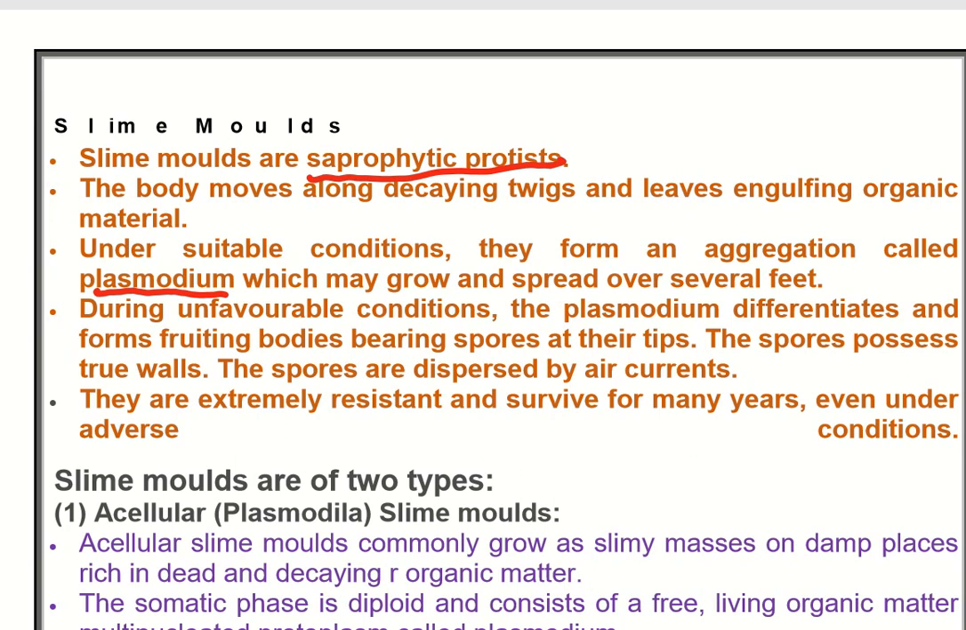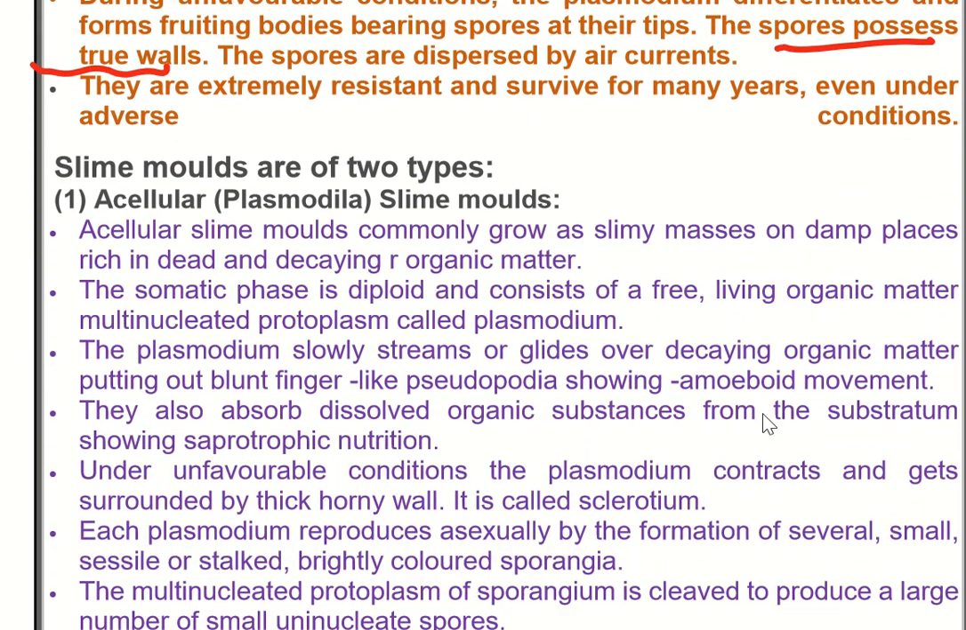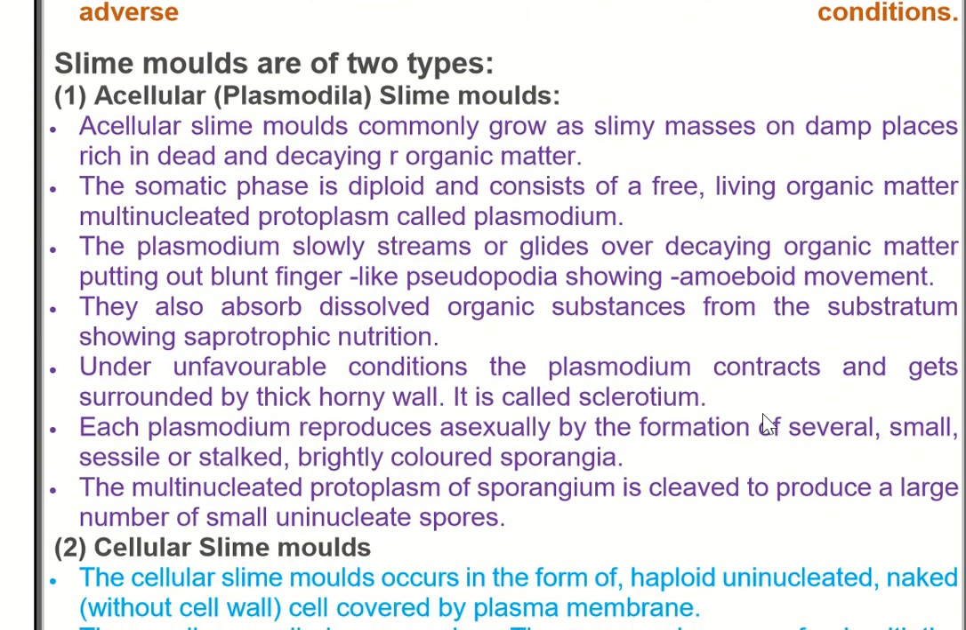The spores possess true walls. This is again an important feature. Spores produce true walls. Otherwise, spores don't have true walls. Spores are dispersed by air currents. They are extremely resistant, survive for many years. Hence, they have true walls, even under adverse conditions. Then there are two types of slime molds. One is acellular and other is cellular slime molds.